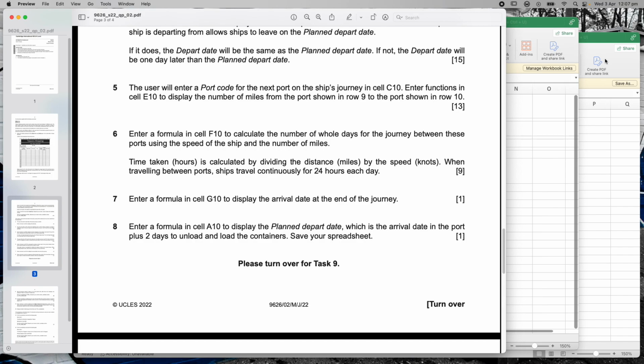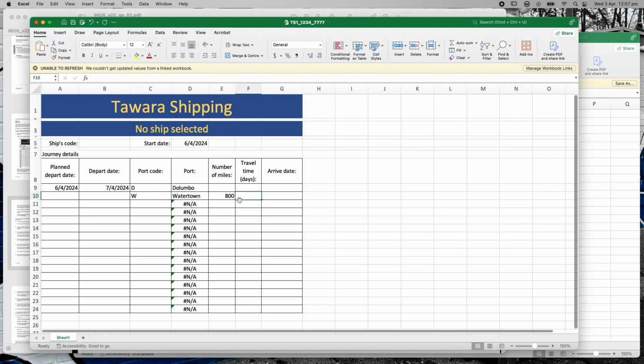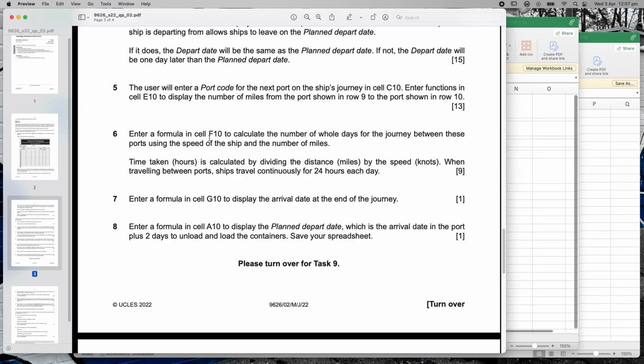Enter the formula in cell F10. So if we go to here, F10 is the time, travel time in days, okay? So go back. Enter a formula in F10 to calculate the whole days for the journey between these ports using the speed of the ship and the number of miles.